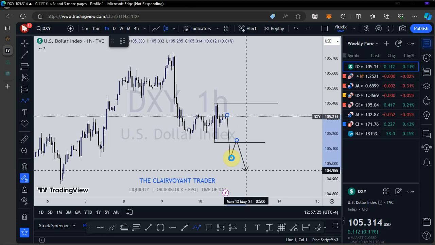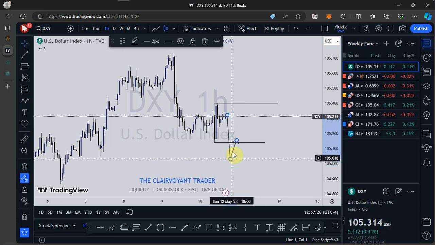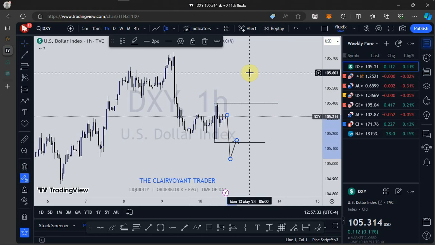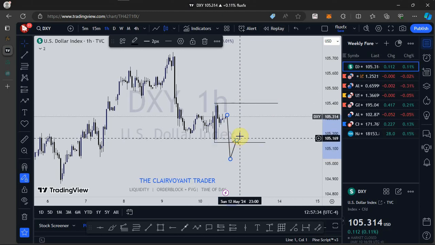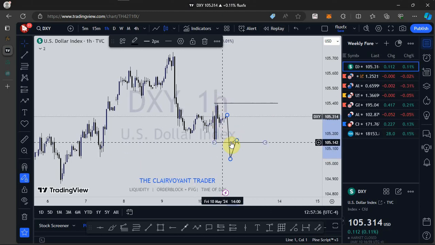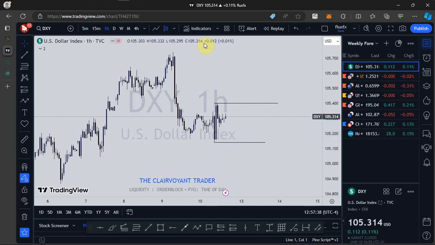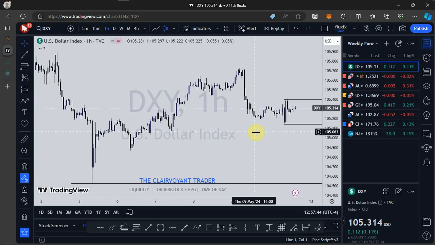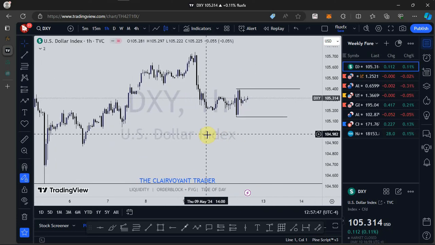Even though on a long term I'm looking at price pushing to the upside, on a short term we can have a possibility like this, because we had a small range on Friday. Whenever we have a small range, it's one of the catalysts that will help you find good trades.